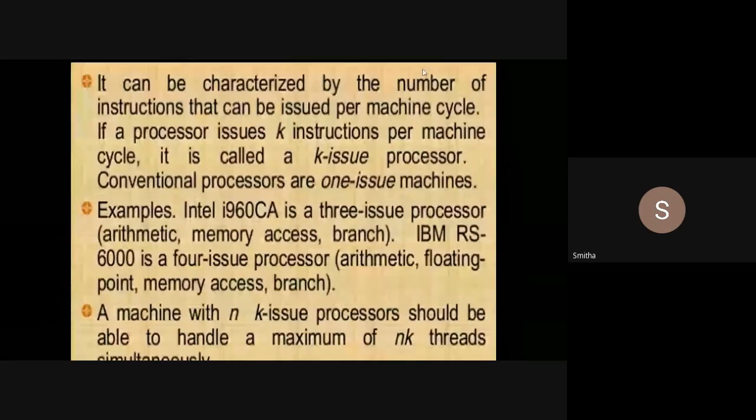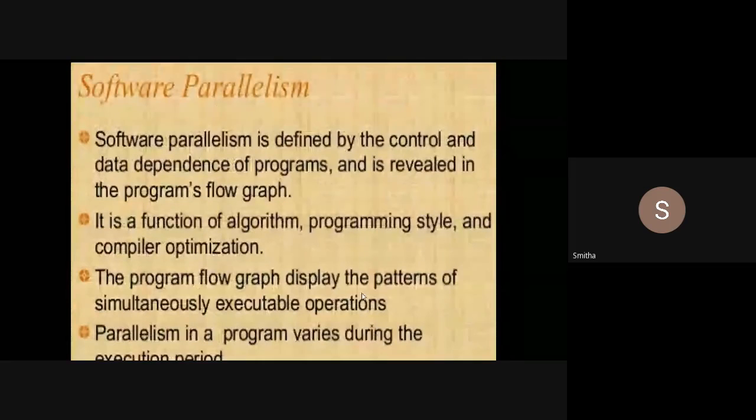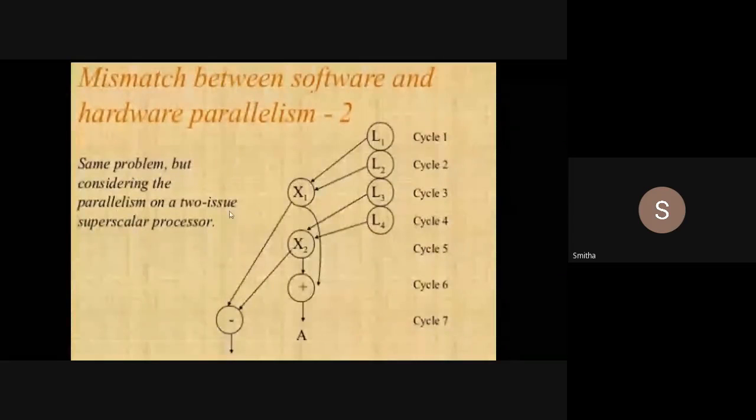If I have a 4-issue processor, I can execute arithmetic, floating point, memory access and branch instruction. Same way here, I am executing those 8 instructions in a 2-issue processor, meaning one memory access operation and one arithmetic operation I can issue per machine cycle. I hope this is clear. We have discussed what a k-issue processor is.